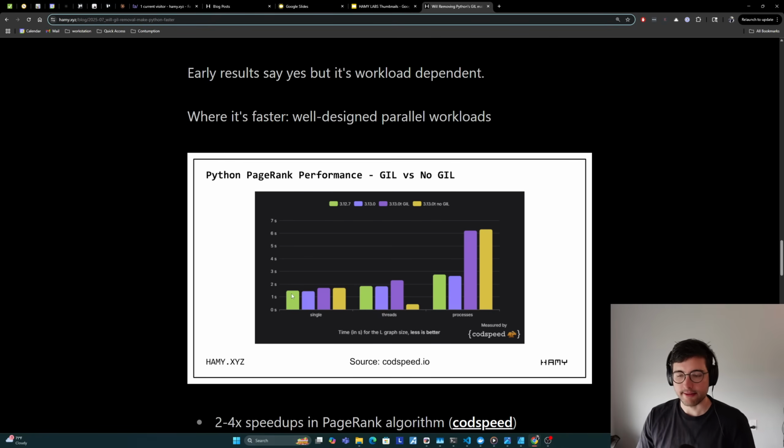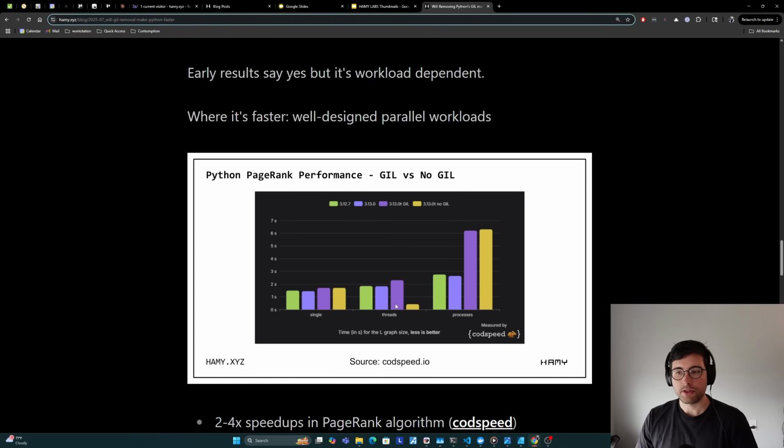And so we see that for single threads, and I guess the way to read this is on the left is the amount of seconds that it completed in, so how fast it is, so lower is better because it was faster. And then here it's grouped by the type of workload, and the colors mean the different versions of Python, and when it's at 3.13, whether they use the GIL or the no-GIL. Here for single threaded processing, we actually see that 3.13 GIL and no GIL ran slower. There's actually overhead, as we'll talk about in a minute.